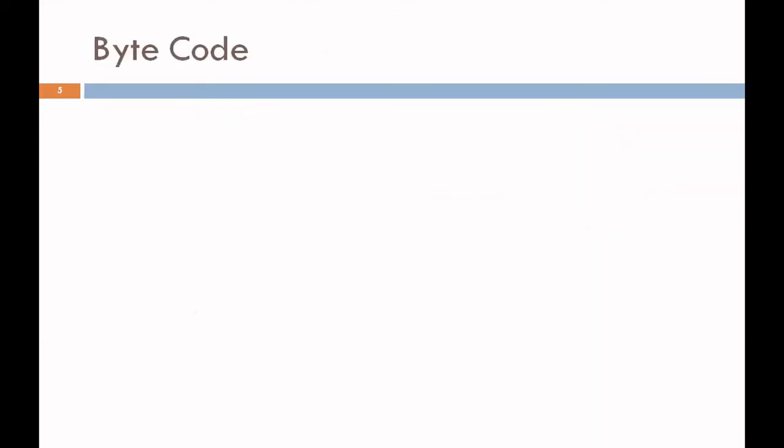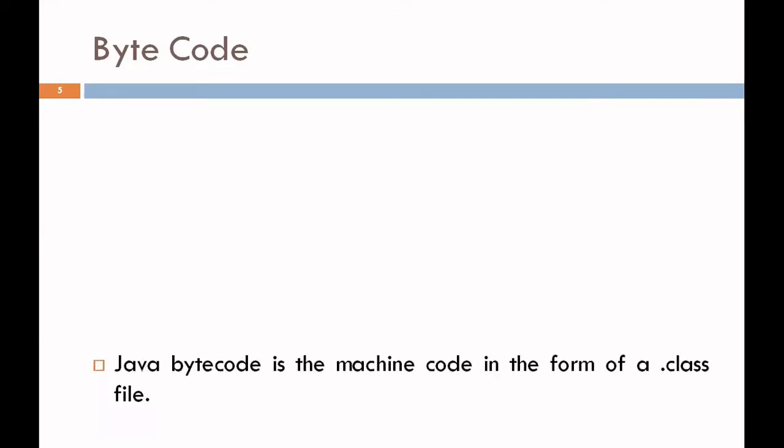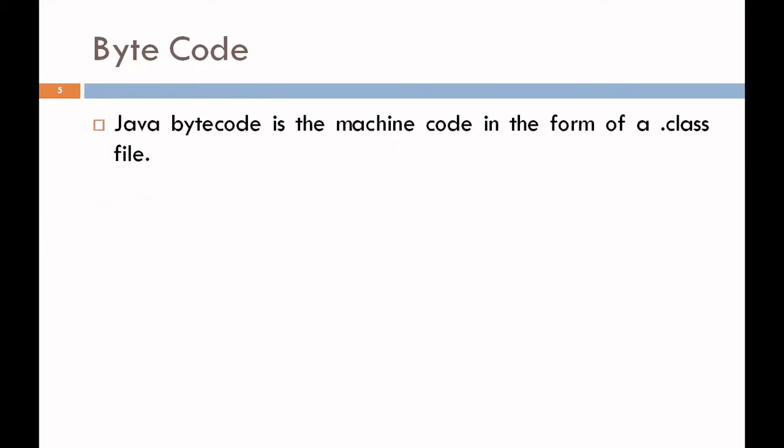Now, we discuss the bytecode. Bytecode is also another reason which makes Java platform independent. As soon as a Java program is compiled, bytecode is generated. To be more precise, Java bytecode is the machine code in the form of a .class file, which is generated by the Java compiler. When a Java program is executed, the compiler compiles that piece of code and bytecode is generated for each method in that program in the form of a .class file.